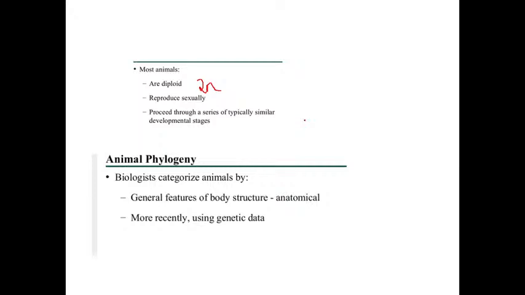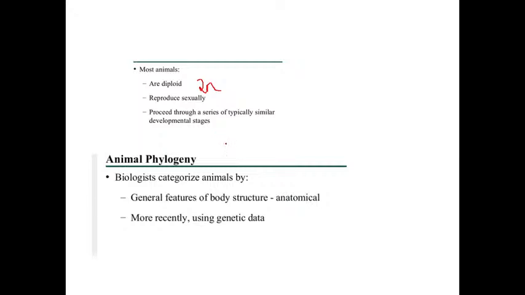The early development stages look almost similar in all the organisms. If you see the organisms at the 1 month or 1 week stage, they will look almost similar. That is what they proceed through: a series of typical similar developmental stages.